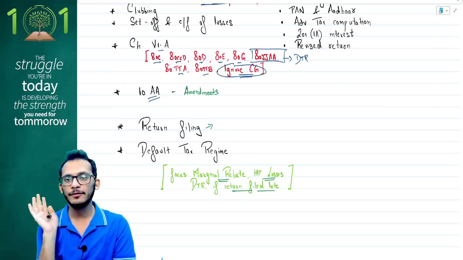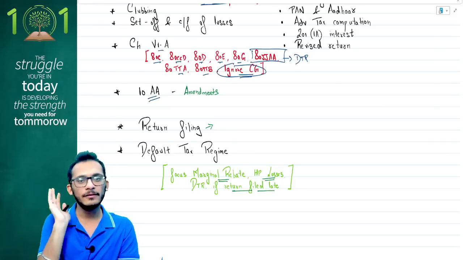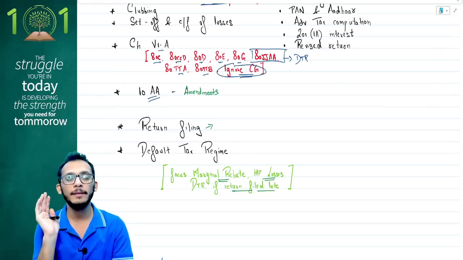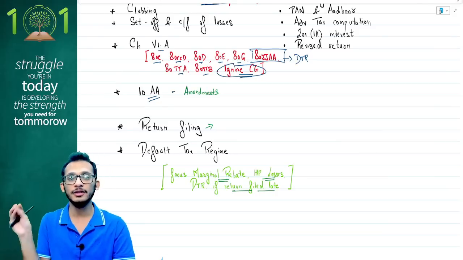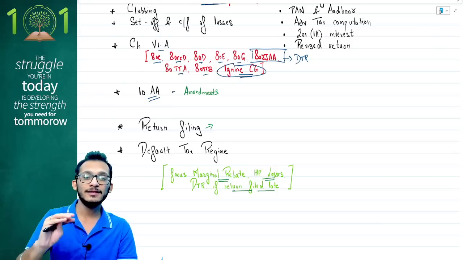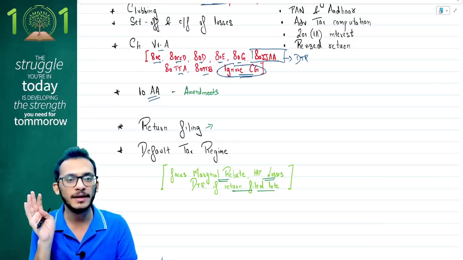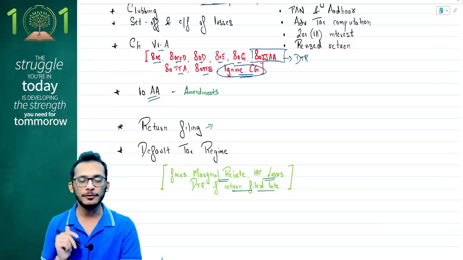These are three important topics for you to read from default tax regime, other than obviously remembering all those items which are not eligible in default tax regime. No doubts about that. That has to be done. But these three are to be paid attention to, and I'm asking you to do that because these three are the ones you choose to ignore because you don't pay attention to them. So this time, pay attention to it.